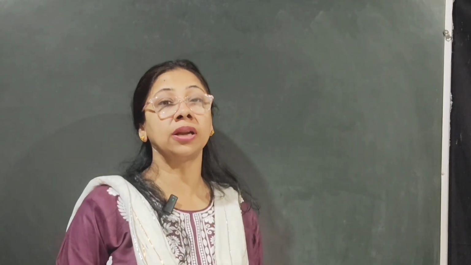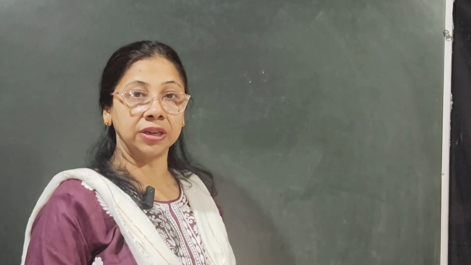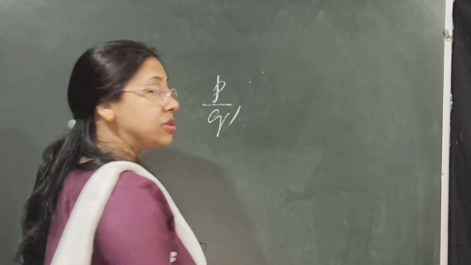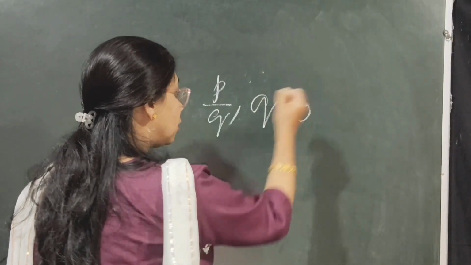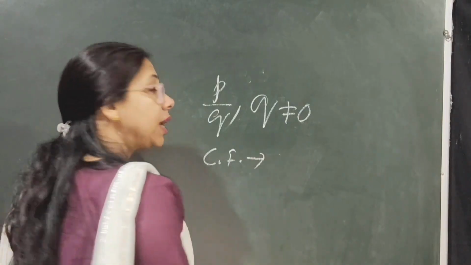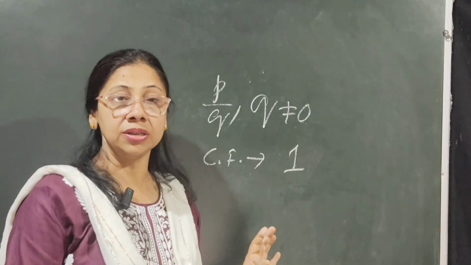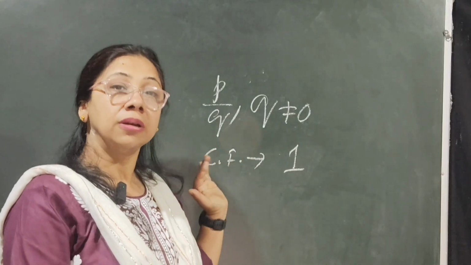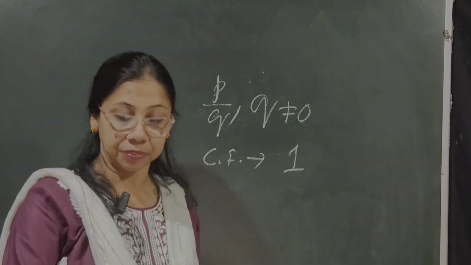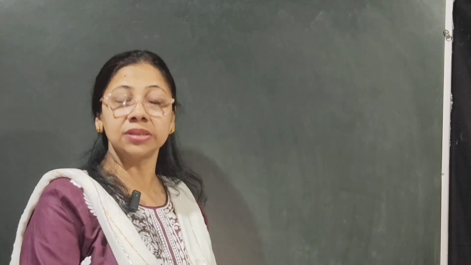Next and most important number is rational numbers. Rational numbers are the numbers which can be represented in p by q form, where q is not equal to 0. Moreover, the common factor between p and q is always 1. If any number satisfies these three conditions, then that number is known as a rational number. Are natural numbers, whole numbers, integers rational numbers? Let us see.